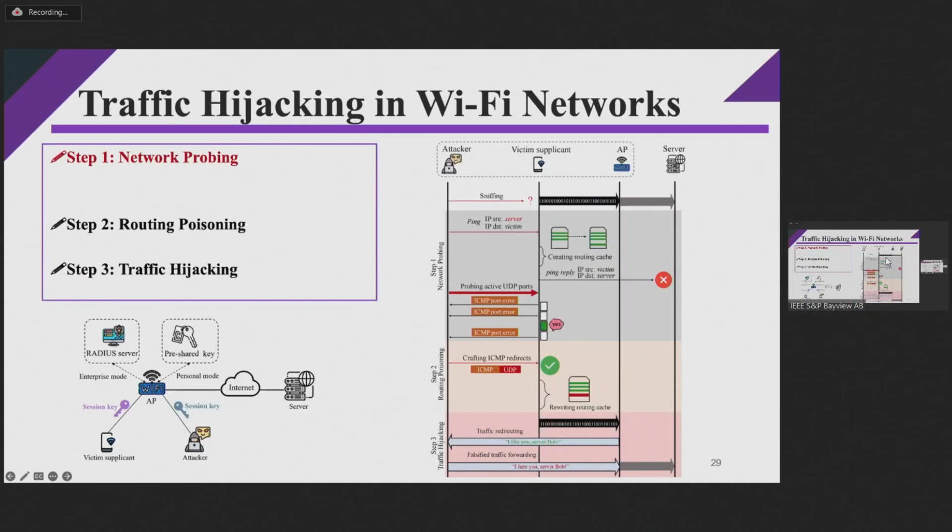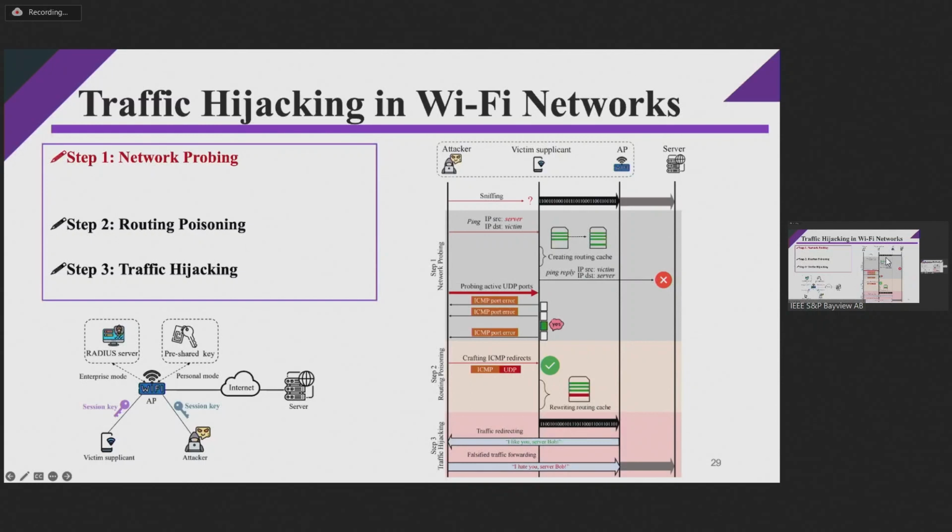The traffic originating from the victim client to the remote server is sent to the AP first and encrypted by a session key between the AP and the victim. The attacker is located in the same network. He can see the encrypted frames, but he cannot decrypt them without knowing the particular session key of the victim client.